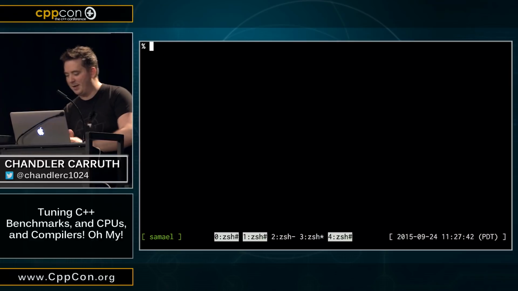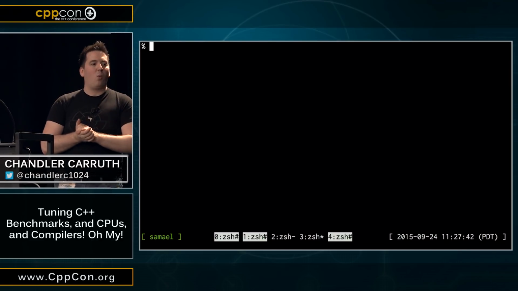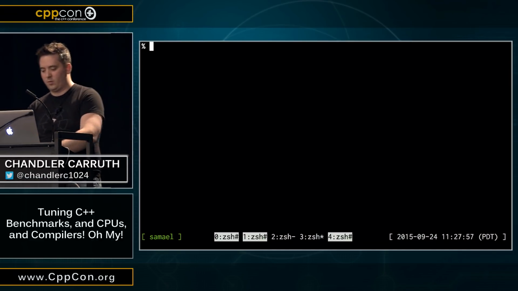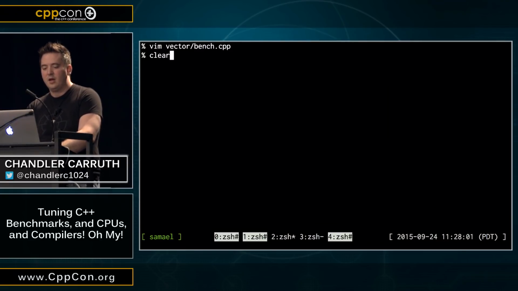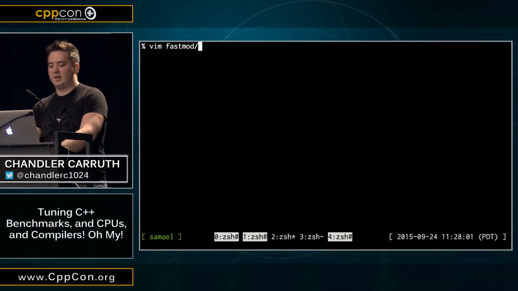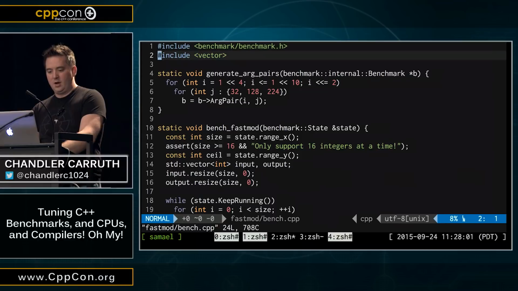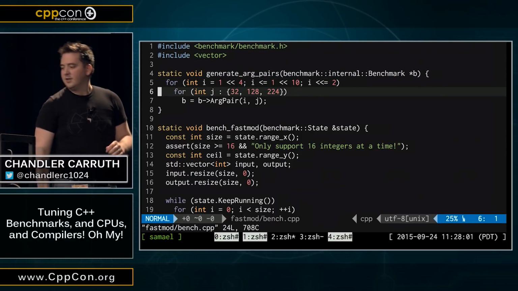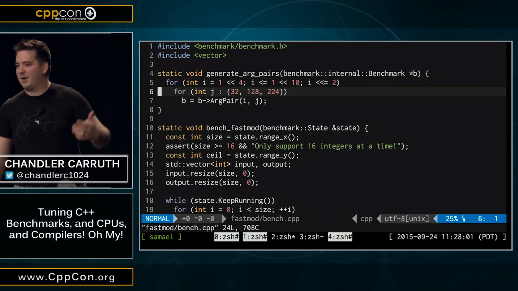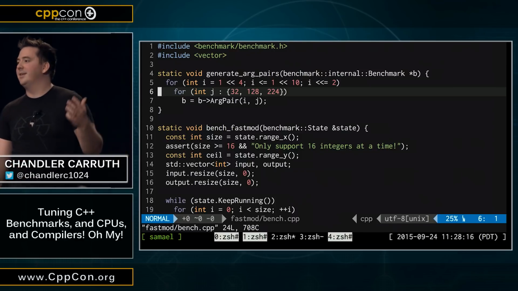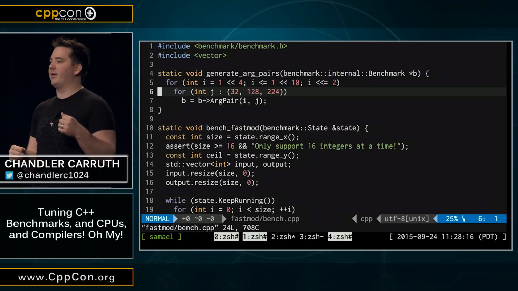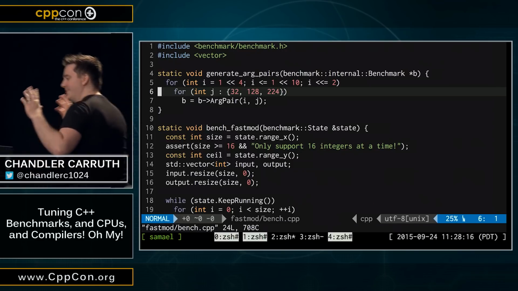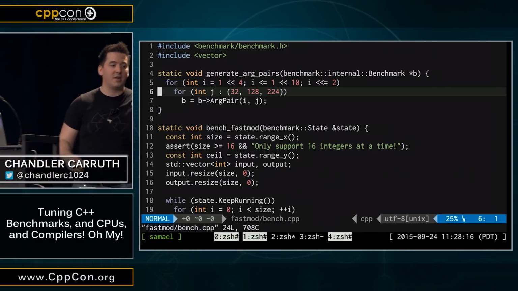Okay, this has been fun. I want to briefly look at one other kind of crazy example. We're running a little bit low on time, so I'm going to try and speed through this. So I wrote some other code to benchmark for you guys because I thought I should have some fun stuff to look at. So this is because I'm an optimizer person, right? I have invented for you the world's fastest modulus operator on integers. It's awesome. It's fantastic. But I'm going to benchmark it first because I know I'm supposed to measure things.